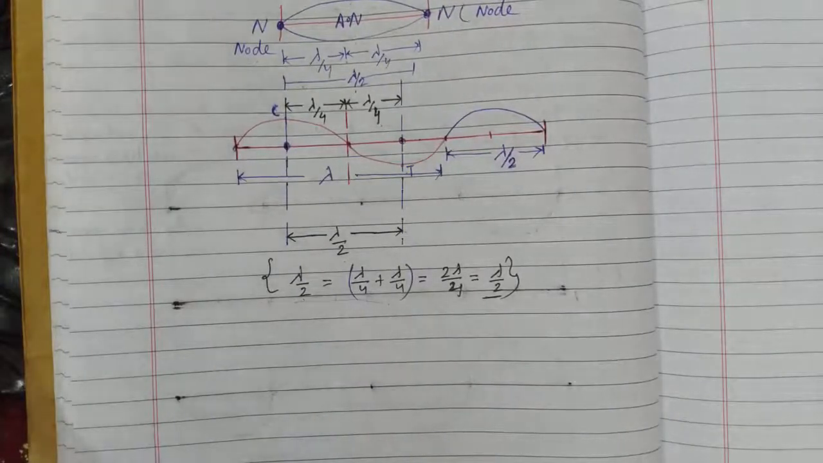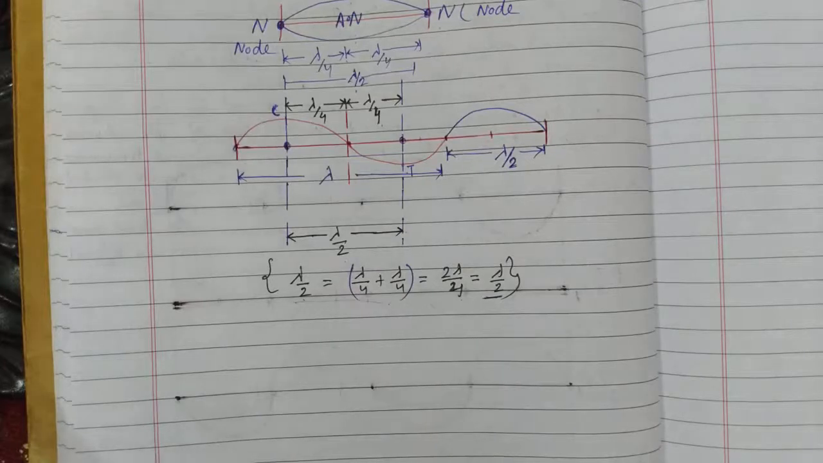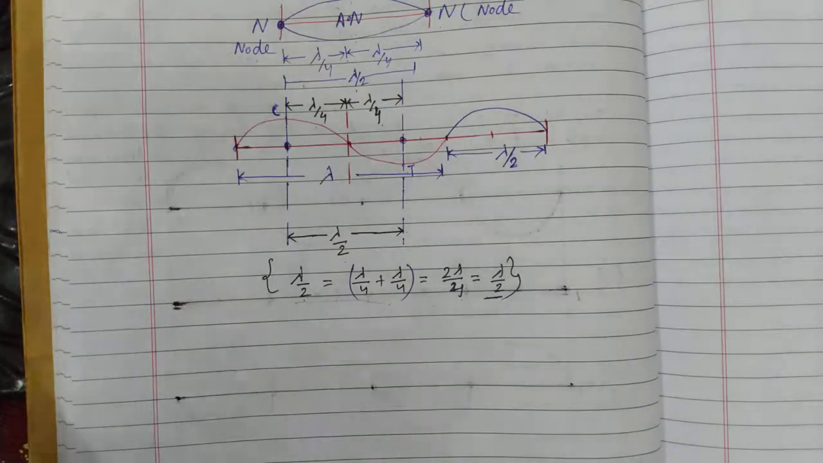In the next class, we understood the superposition of two waves and discussed constructive and destructive superposition and the formation of node and antinode.